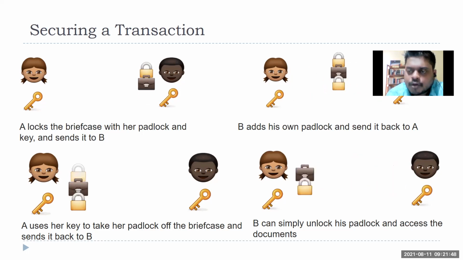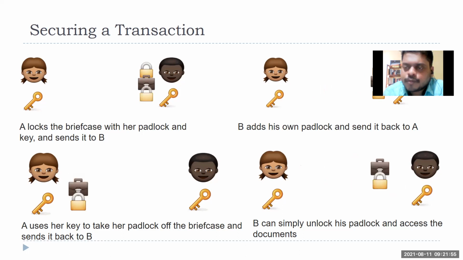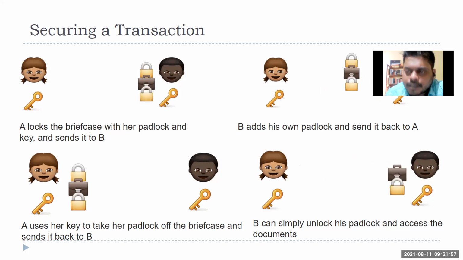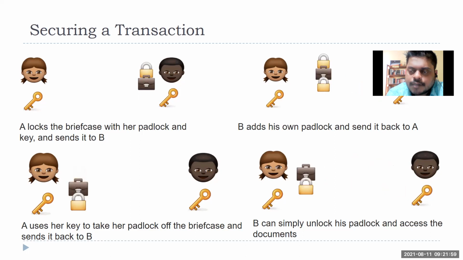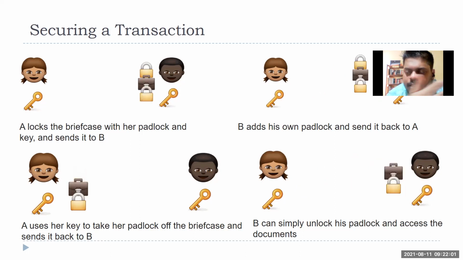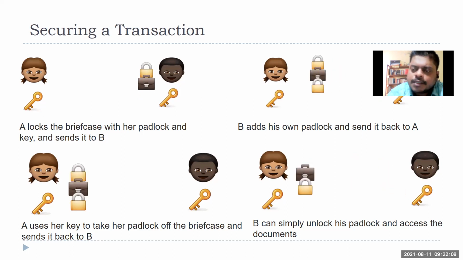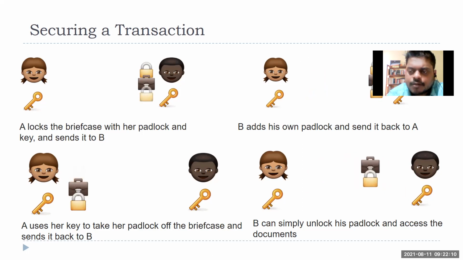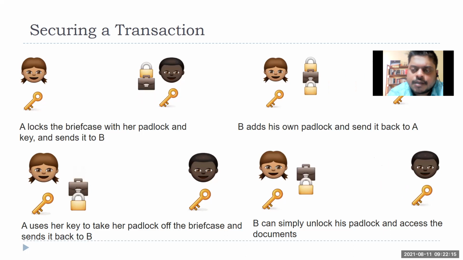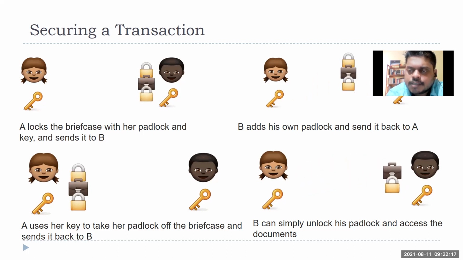That actually used to happen. A lot of people say World War II and all those times, many times this was the case when confidential documents were getting transferred. Obviously at that time, computer usage and all those things did not happen. Physical document transfer used to happen. And this can be done for monetary things. You don't know what is inside the briefcase. It can be money, it can be information, it can be anything. So that was one way of transacting secretly over a network.